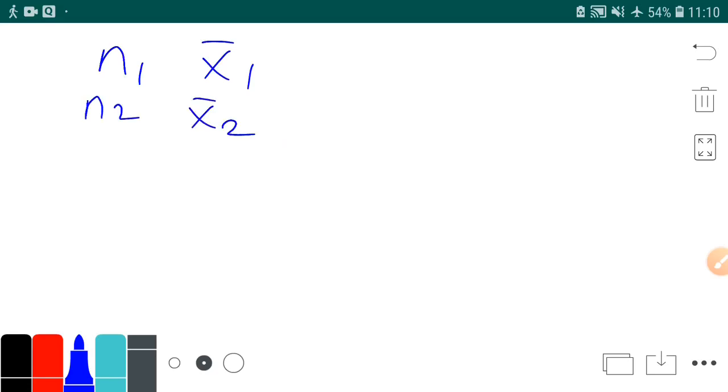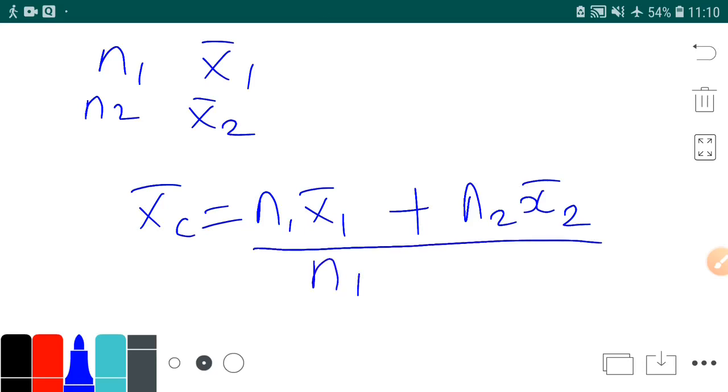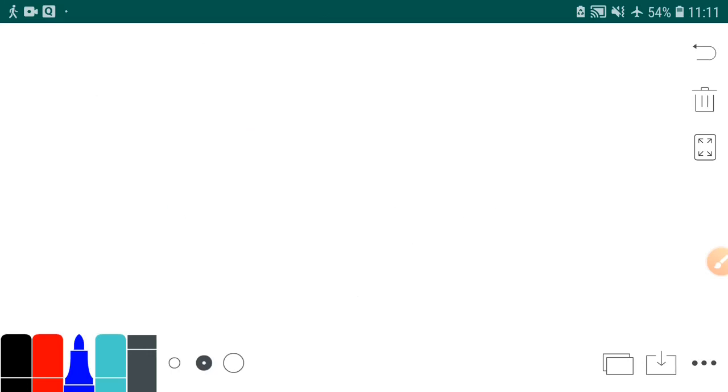Now the formula for x bar c is n1 into x bar 1, so you have to multiply both n and mean, plus n2 x bar 2, you multiply n2 and x bar 2 also, upon n1 plus n2. So x bar c is equal to n1 x bar 1 plus n2 x bar 2 upon n1 plus n2.